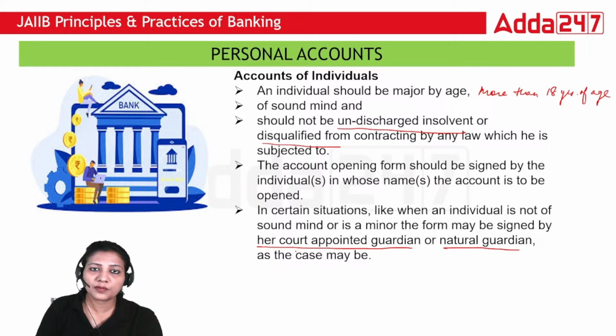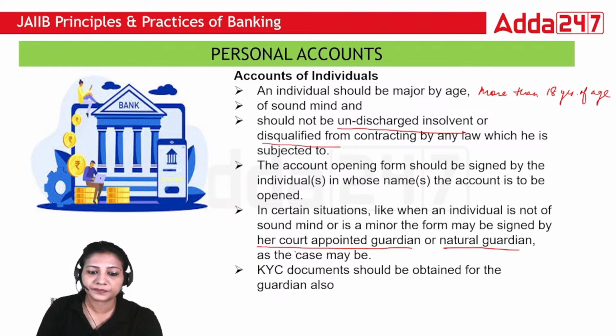So in some of the cases, natural guardian is obviously the parents, mother and father, and in some of the cases, if parents are not there, then court appoints some guardians for the person who is not of sound mind or who is a minor. In that case, they can sign on behalf of that particular person.